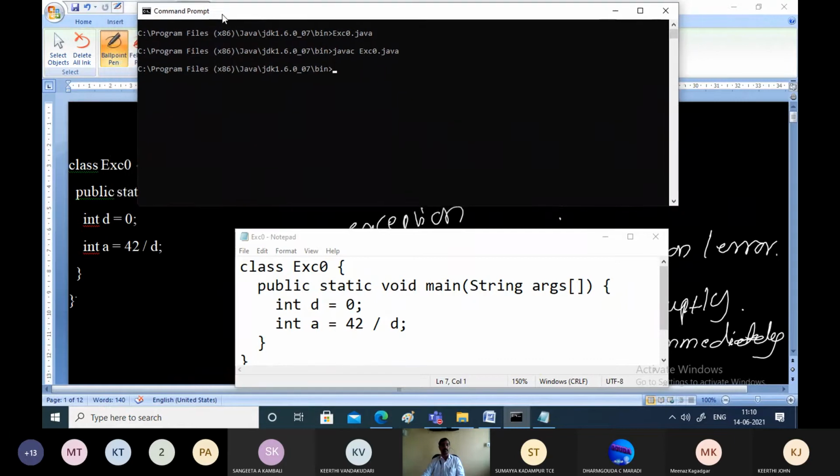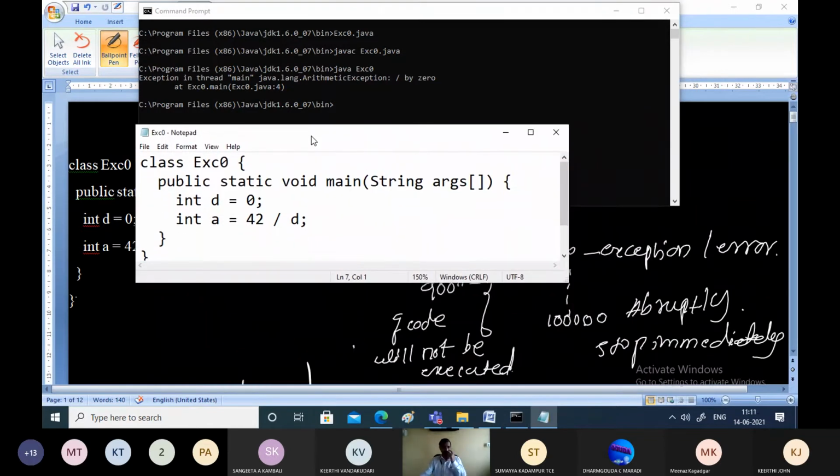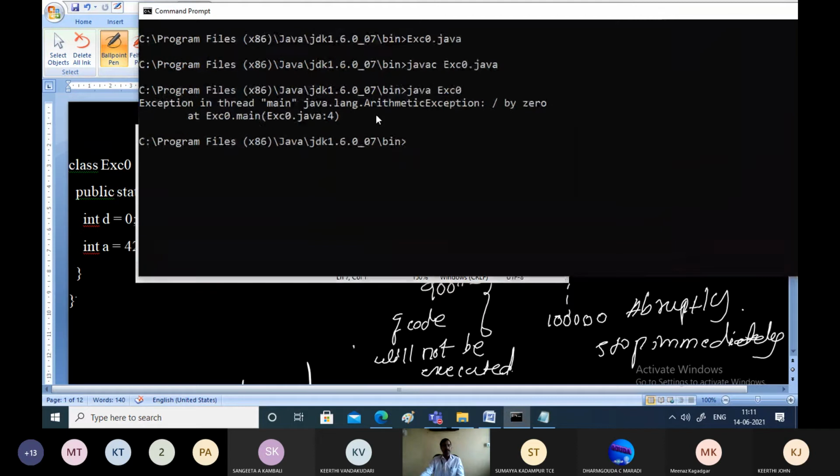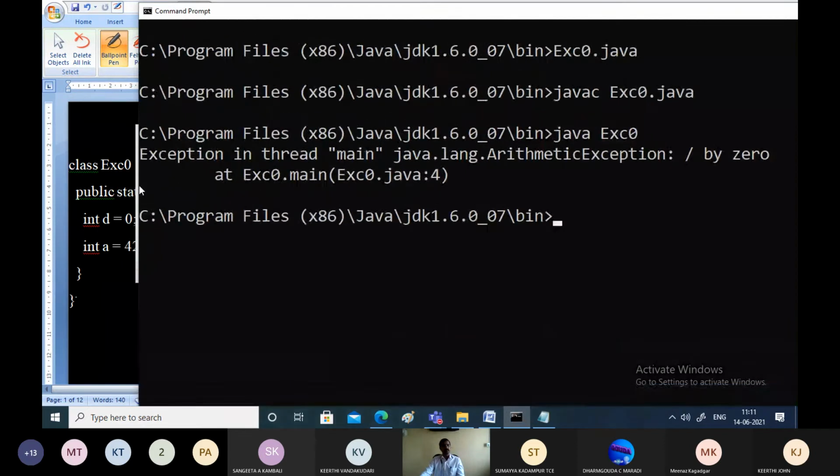See here, exceptions will always occur during the execution. Compilation is successful. There is no issue with the compilation. Java. Now you can see the error. This is the program and this is the corresponding error for it. I'll just try to enlarge this. Zoom it and I'll try to show you.